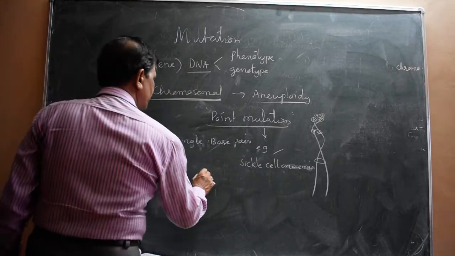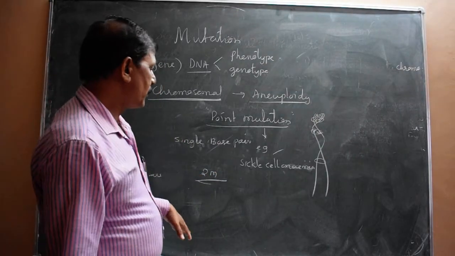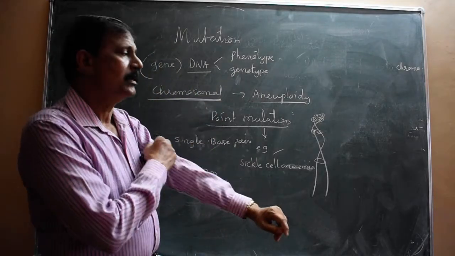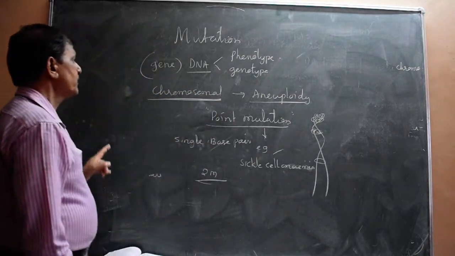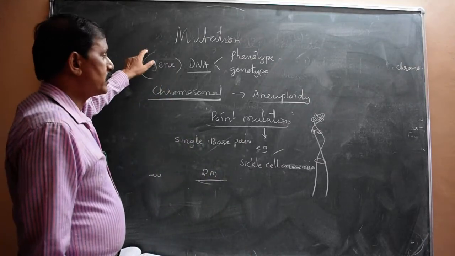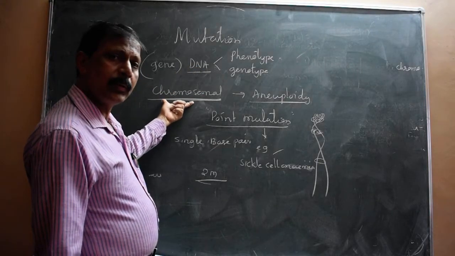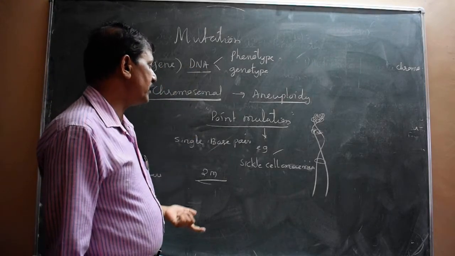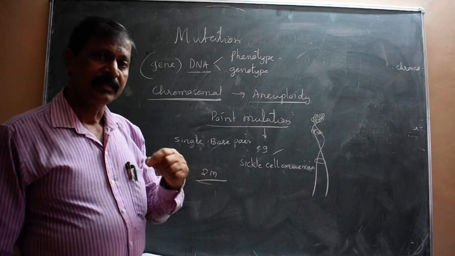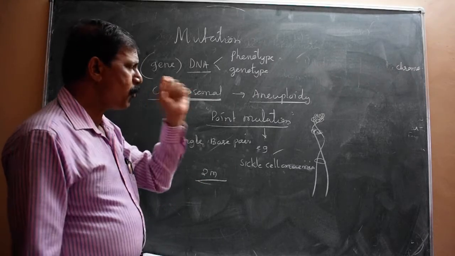It may be asked as a 2 marks question sometimes. Given the example, it may be asked for an extra 1 mark or 2 marks. Many times it is asked as a 1 mark question as well as a 2 marks question. Remember, this is about mutation. So you understood mutation. Mutation may take place at the level of the gene or DNA, also at the level of the chromosome, and also in a single base pair of the gene or DNA, that is at one point.